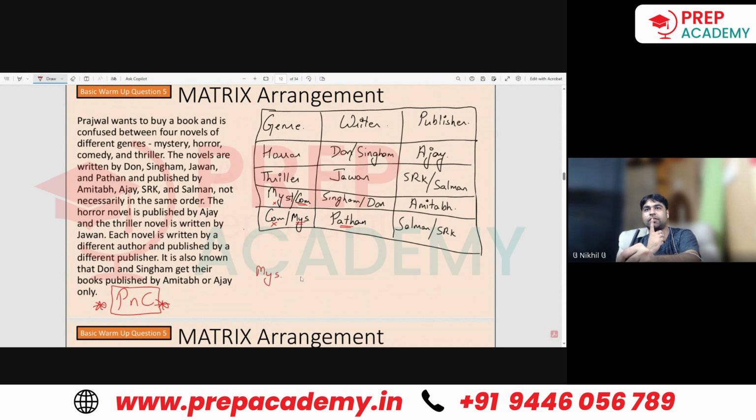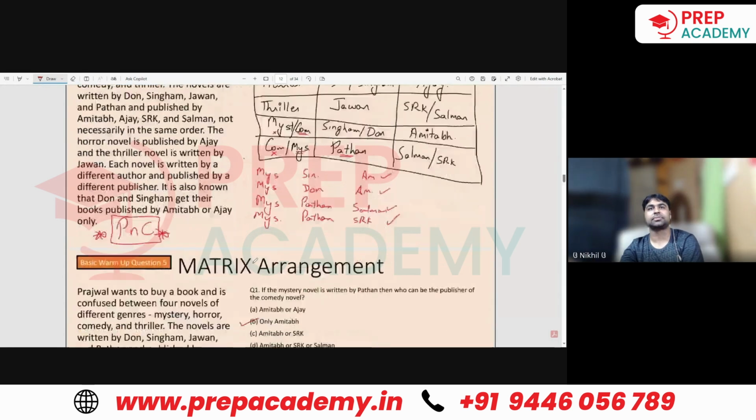So for the mystery novel, there can be Pathan, there can be Salman. Mystery novel, if it is down and Pathan is the writer, then SRK is the publisher. Now, if the mystery novel is above, then Singham is here and Amitabh is here. And if the mystery novel is here and Dawn is here, then Amitabh is here. So how many cases are possible? 4. And that would be your answer.